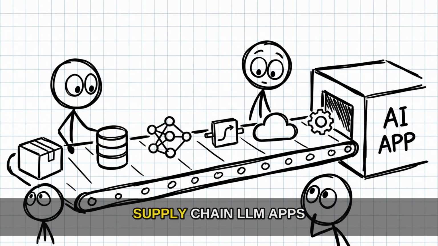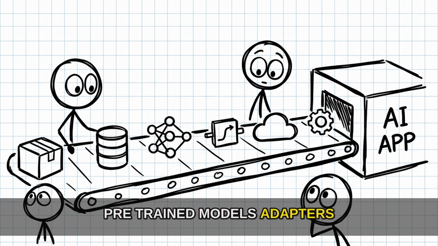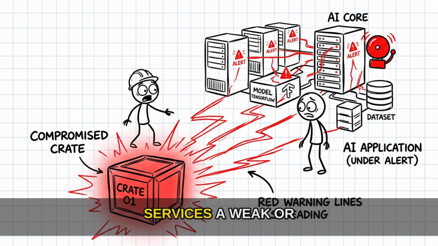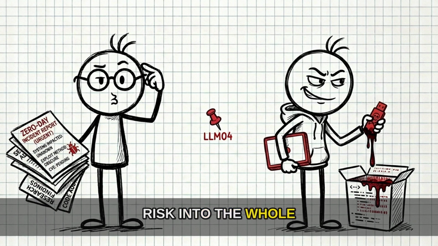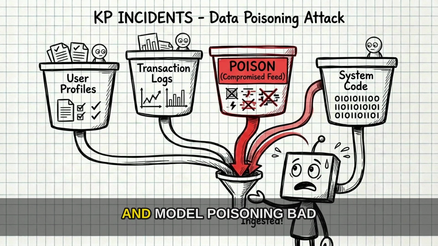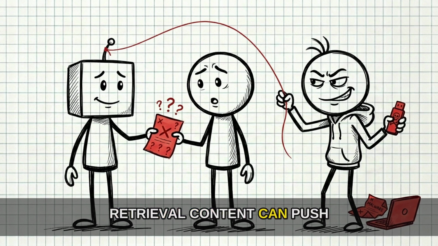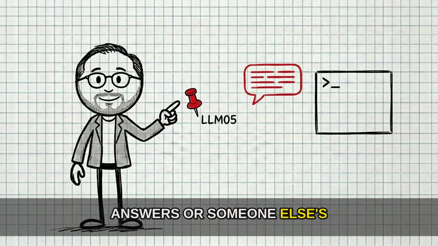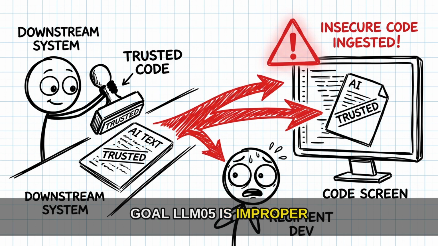LLM 03 is supply chain. LLM apps depend on packages, datasets, pre-trained models, adapters, hosting platforms, and outside services. A weak or tampered piece can bring risk into the whole application. LLM 04 is data and model poisoning. Bad training data, fine-tuning data, embedding data, or retrieval content can push the system toward bad answers or someone else's goal.